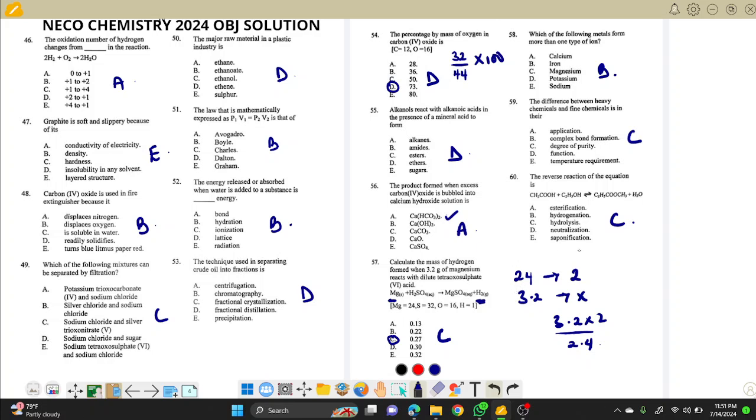If 1 mole of magnesium is 24 and hydrogen is 2, this is 24, not 2.4. So 3.2 times 2 divided by 24. I'm pressing it: 0.266, that's 0.27. So that's the right answer to all the questions.